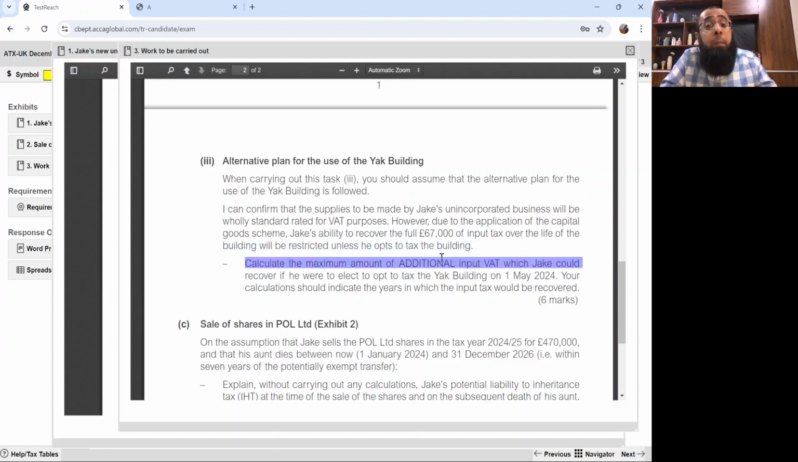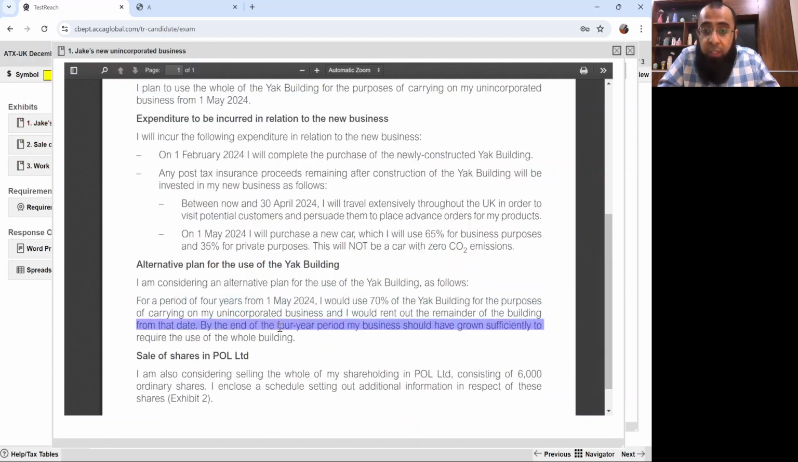Calculate the maximum amount of additional input tax which Jake could recover if he wants to elect to opt to tax the yacht building on 1st May 2024. Your calculation should indicate the years in which the input tax would be recovered. Now, what you need to understand is the issue of the first 4 years. In the first 4 years, 30% will be rented out, so that 30% is an exempt use. So he'll not be able to recover the VAT relating to it.